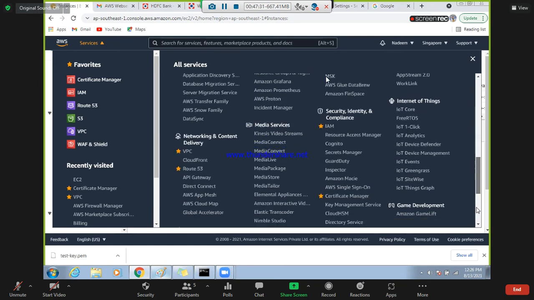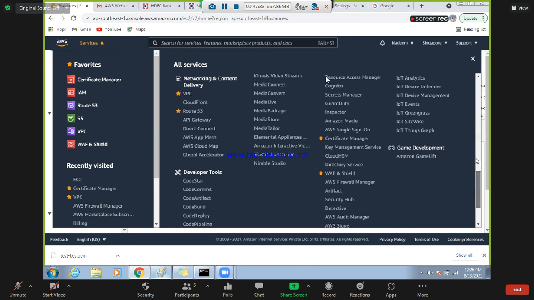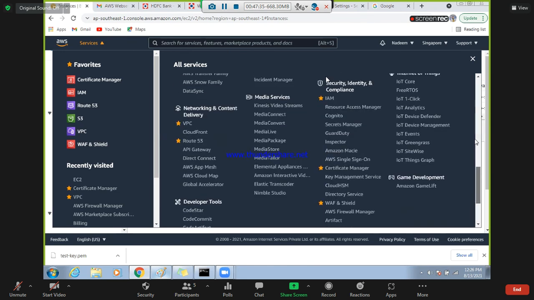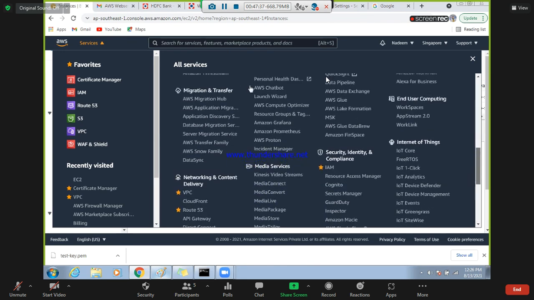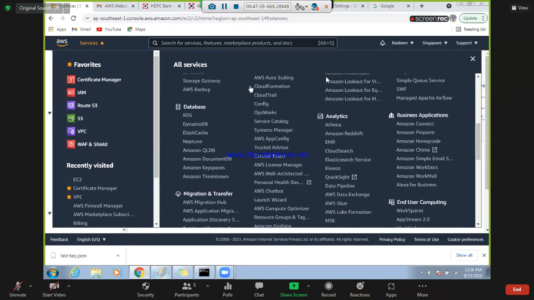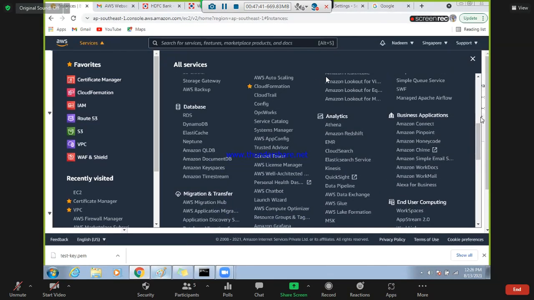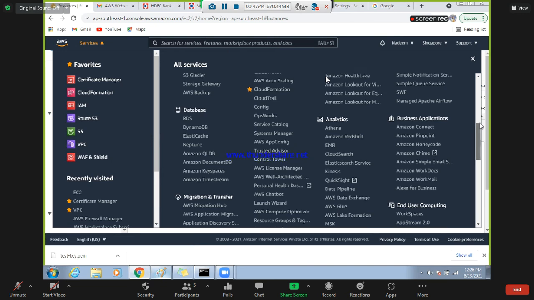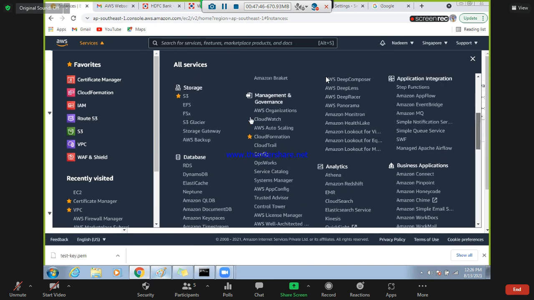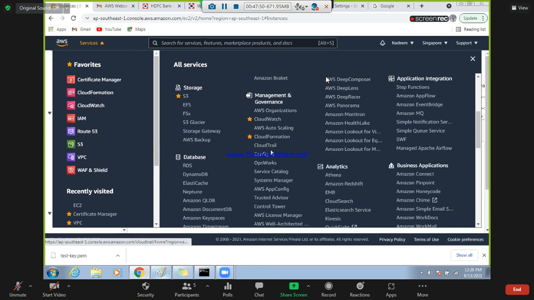Where is CloudFormation? Okay, here we go. So this is CloudFormation. Very important, because of your auto scaling and CloudWatch, you guys are aware of this. So we will see CloudTrail also. This is about the logging stuff. Okay, and what else?